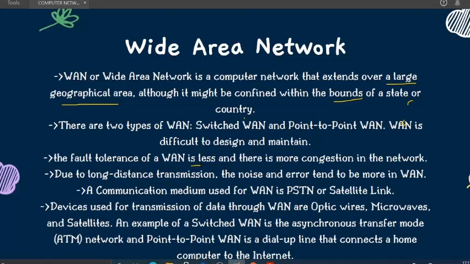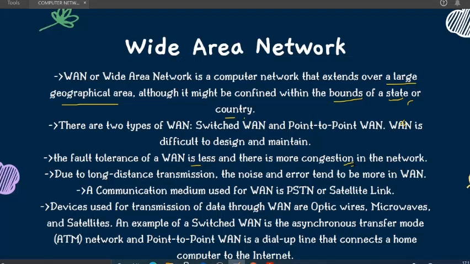Why? Because you can see how large an area it is covering, a state or country. So see, how much congestion will be there. What is congestion? This is a term. It basically means a traffic jam, or you can relate it to real life, like whenever we go for work, at 5 p.m. there is more likely to be a traffic jam.